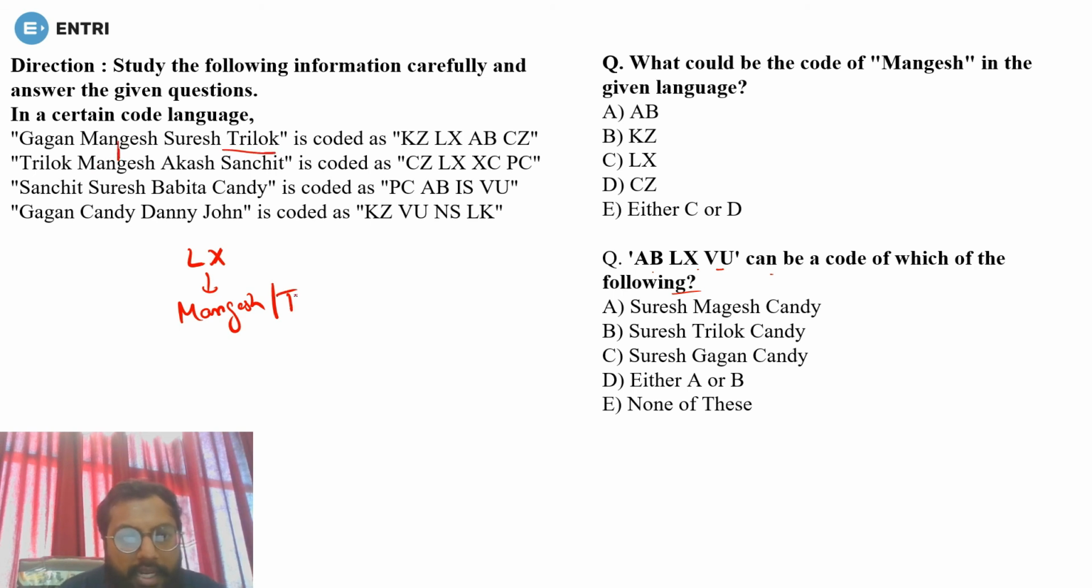Trilok. Okay, so Mangesh and Trilok right now can be the code of LX. Is it done? Now AB. So where is AB? AB is here. AB is here. So in the first and third there should be a common element. It can be one or it can be two.